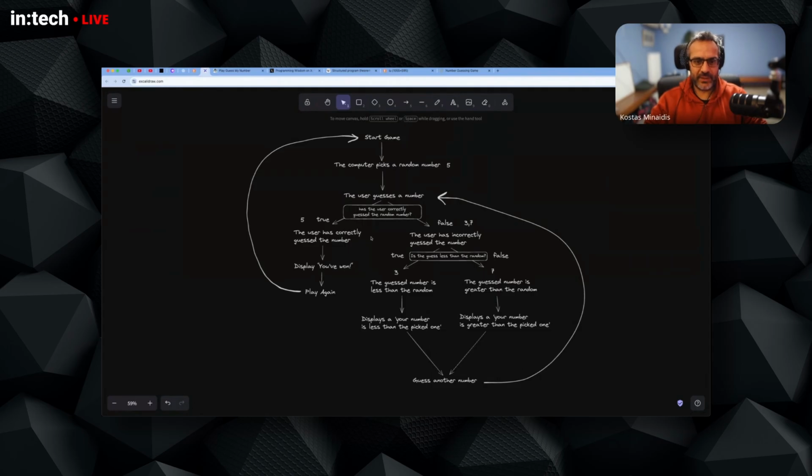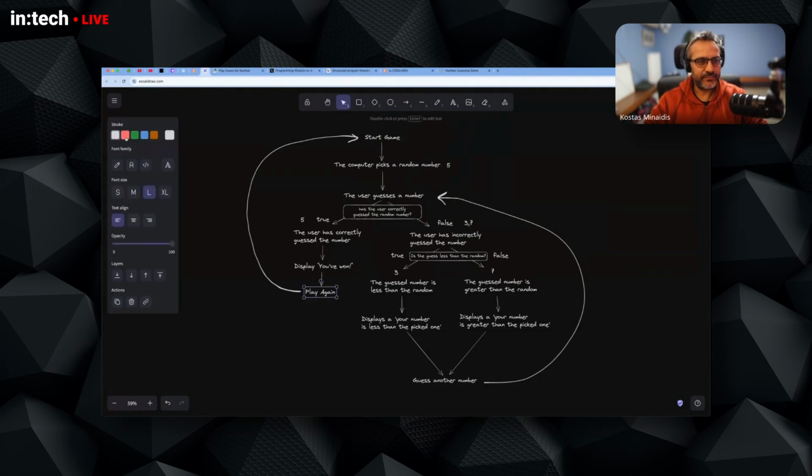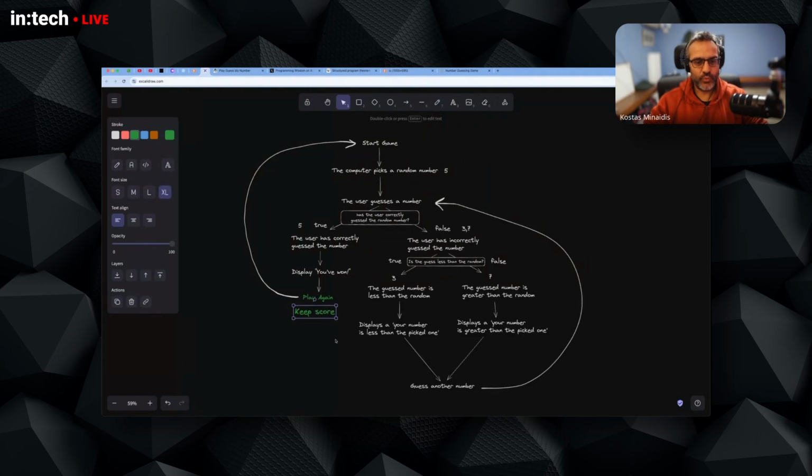Maybe right here on the play again step, we can think of another case, which would be, let's say, keep score. So as the user plays the games, we can keep a score. First game won, second game lost, third game won, or maybe keep track of how many tries, how many guesses, to see whether the player gets better.